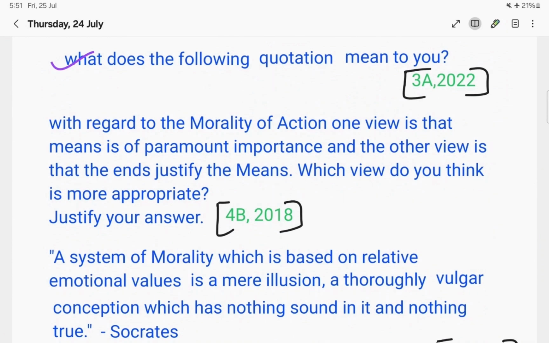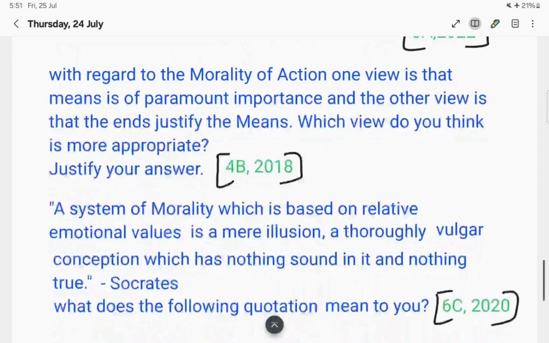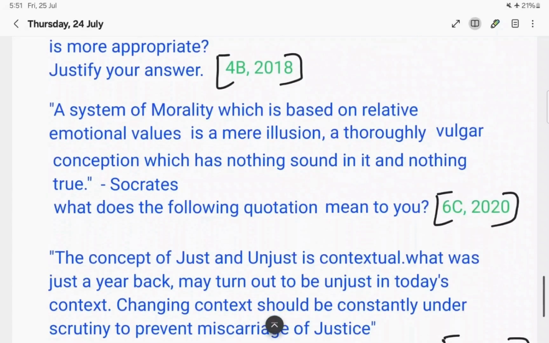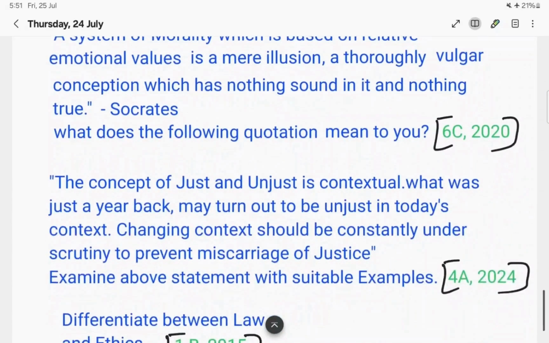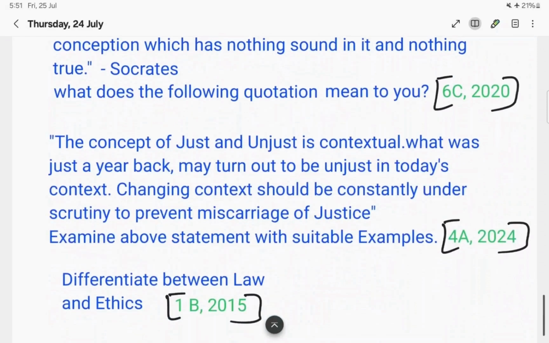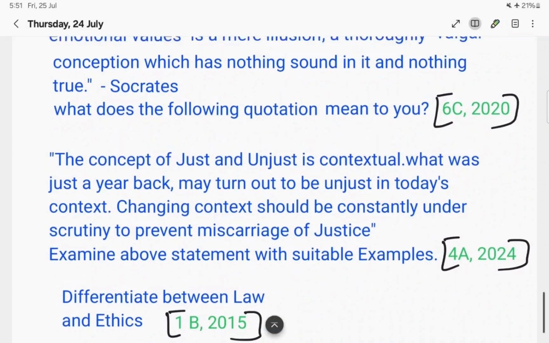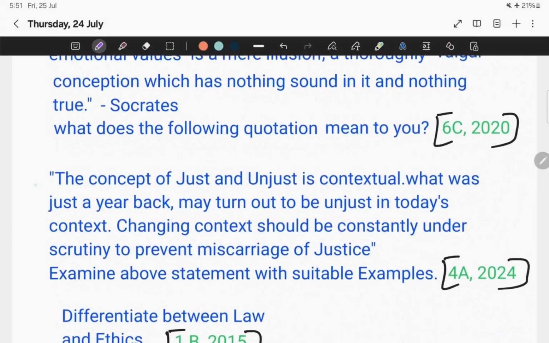Over the weekend, like tomorrow or the day after tomorrow, I'll try to write answers for all these questions. And I will also try to prepare concise notes on this particular topic. So these are the questions I went through. There might be some other questions which I have not looked into as of now. For example, the latest question came in 2024 only.